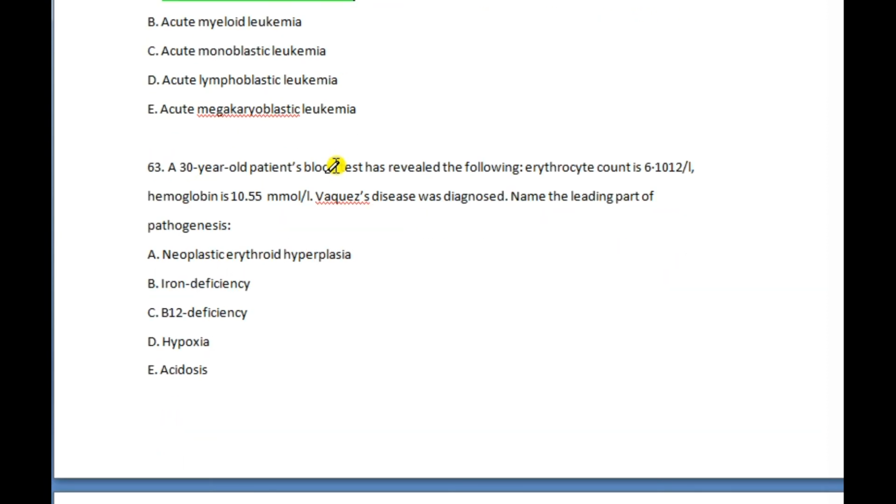Neoplastic erythroid hyperplasia means Vaquez disease, which is polycythemia vera. Polycythemia means many cells are going to be high. So we can see an erythrocyte count of 6 x 10^12 and hemoglobin 10.55 mmol. Hyperplasia means an increased number of cells. This is the condition in Vaquez disease. The hemoglobin and erythrocyte count of 6.6 x 10^12 are going to be very high in neoplastic erythroid hyperplasia.